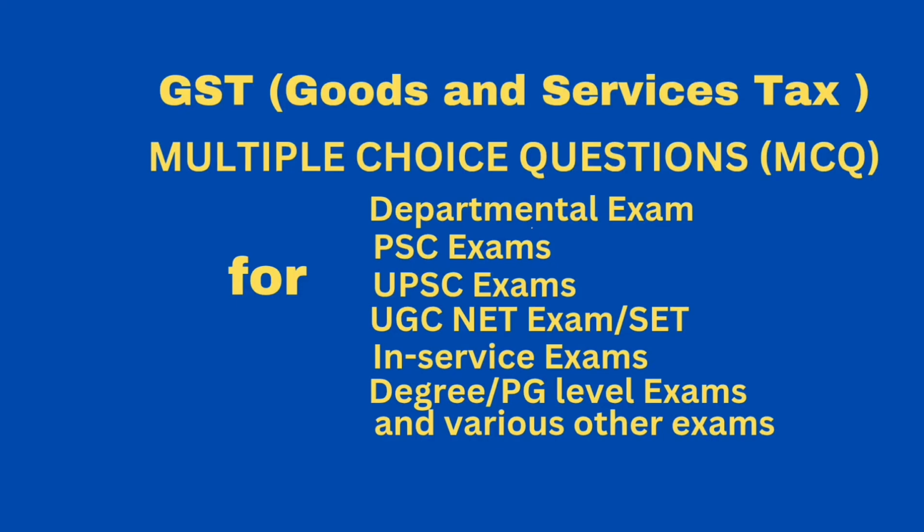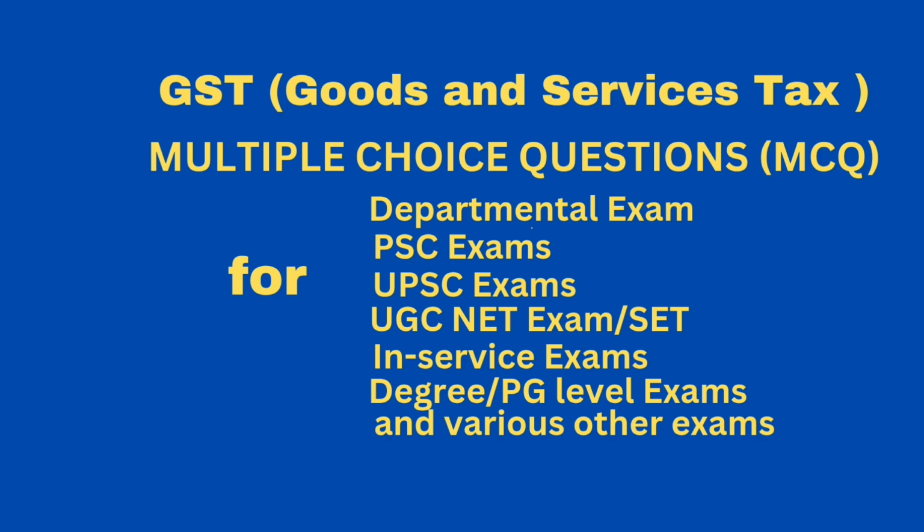Question: services by way of giving on hire to a state transport undertaking, a motor vehicle shall be exempt provided such a vehicle is meant to carry more than answer, 12 passengers. Question: which of the following services provided by a goods transport agency by way of transport in a goods carriage is not exempt from GST?